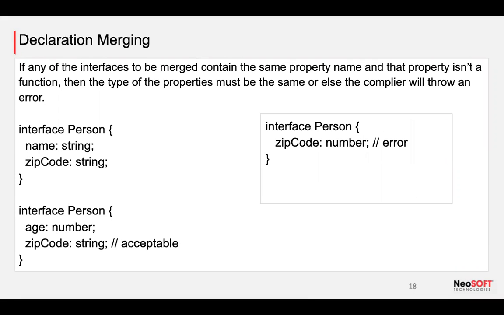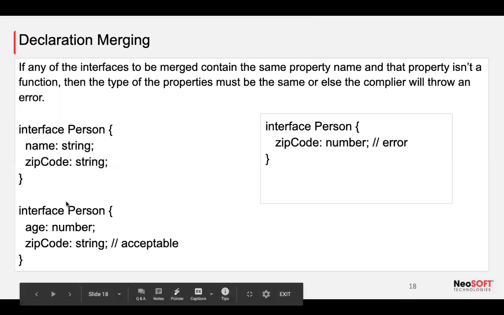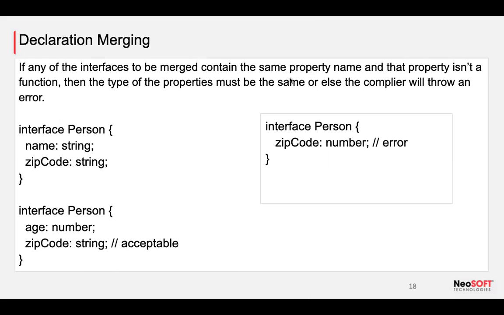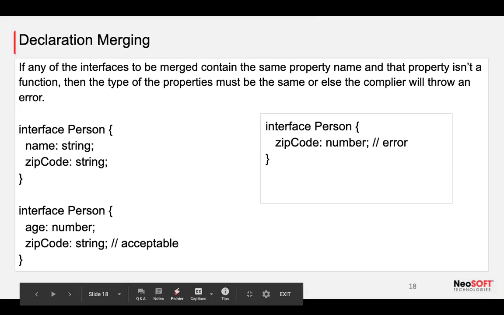Now, if zip code is a string here and I add a number there, then it is going to throw an error. If the interface declares a certain property name that is not a function, the compiler throws an error.